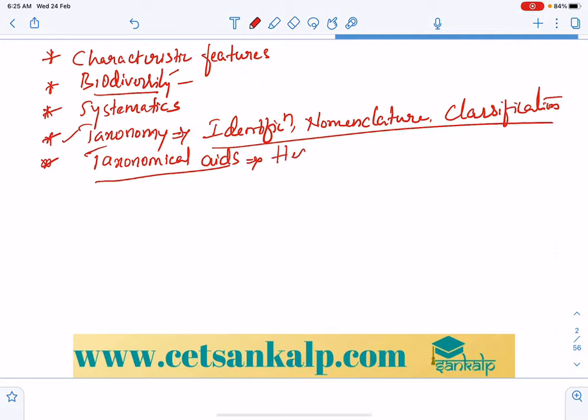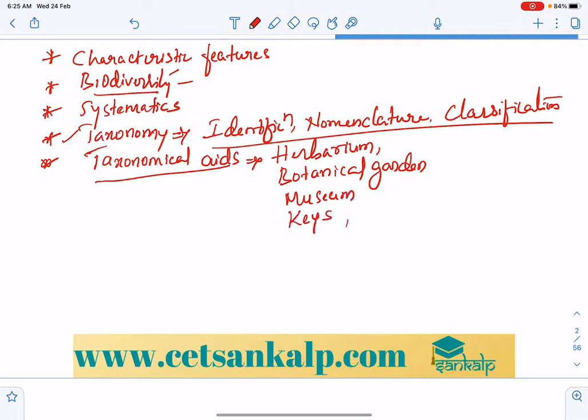These taxonomical aids mainly include the herbarium, zoological parks, botanical garden, museum, and keys.